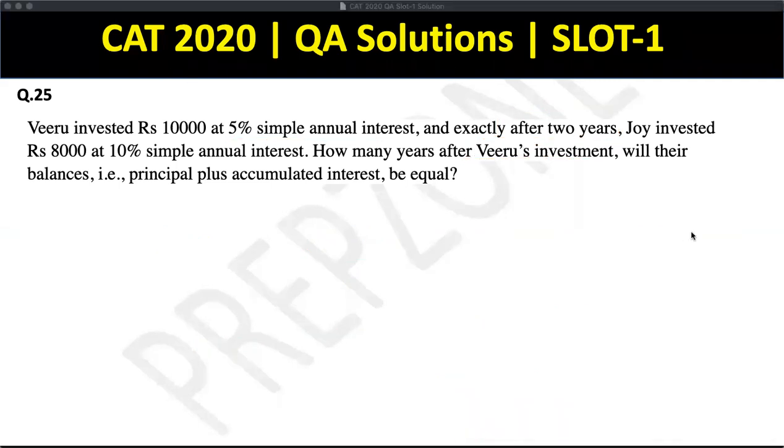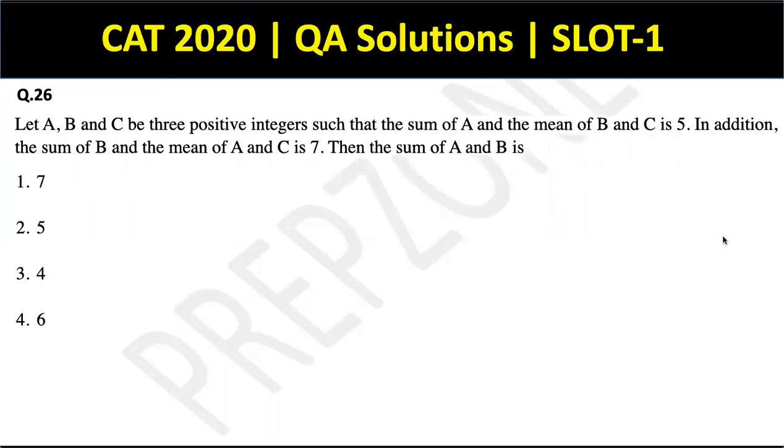Cool. The last question, guys, of CAT 2020 quant section, slot 1. Okay. A, B, and C be 3 positive integers such that the sum of A and mean of B and C is 5.